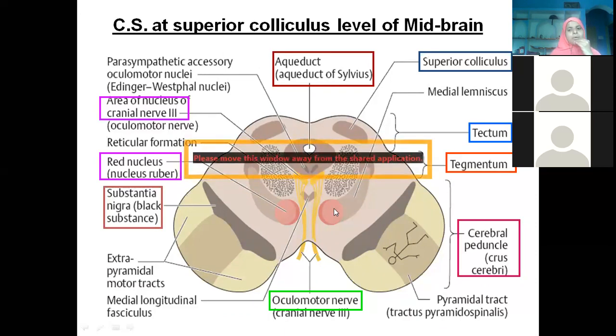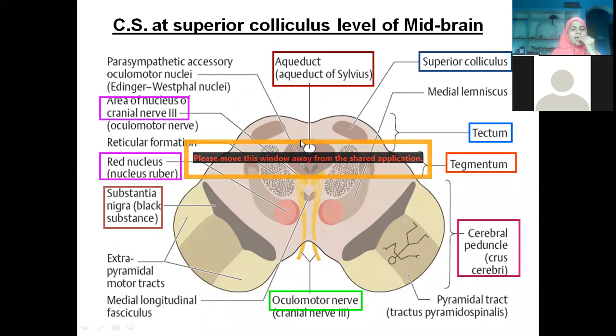Now, in the section, what are we finding? See, this is the cerebral aqueduct, in which CSF is moving, connecting the third ventricle to the fourth ventricle. And around the cerebral aqueduct, whatever gray matter is there, you call it periaqueductal gray.